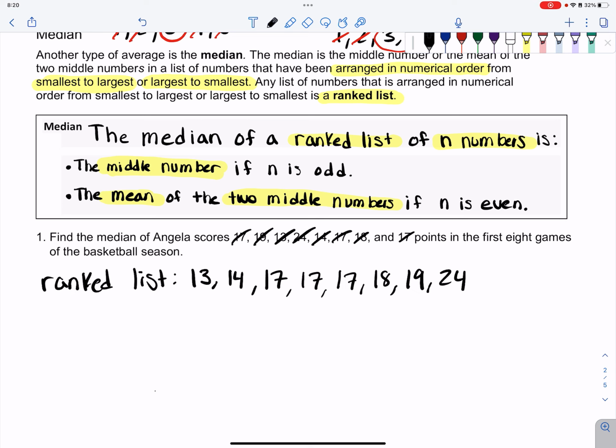Another thing that you can do to try and make sure that you got all of the numbers written down properly is to count up the amount of numbers in your ranked list, and it should match the original amount of numbers that you had at the beginning. It's very easy to forget a number, especially on some of the WebAssign homeworks when writing the ranked list. So be very careful, double check your work before you get too far into a problem.